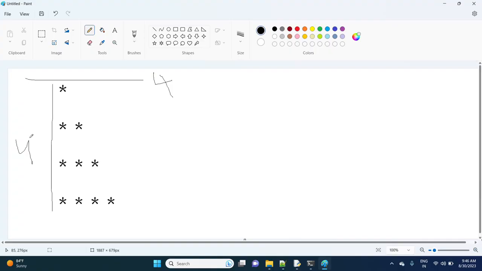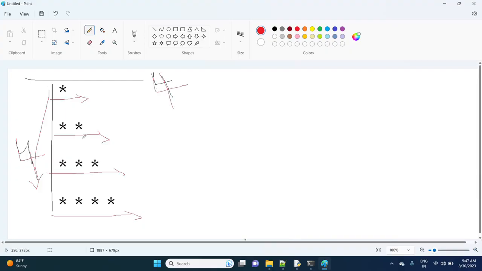But if you observe here, when row is incrementing, stars are also incrementing. That means row is dependent on the column stars. Observe carefully one more time. Now here how many rows and how many columns total? 4 rows and 4 columns.